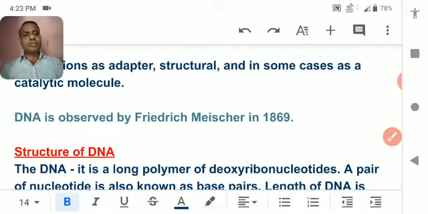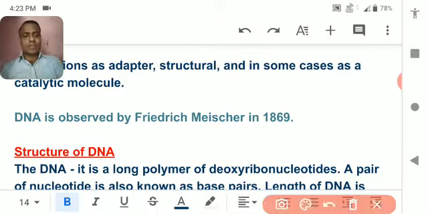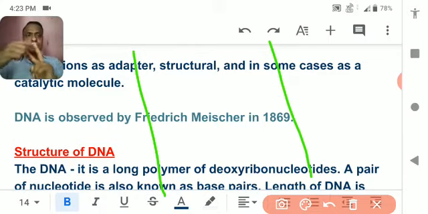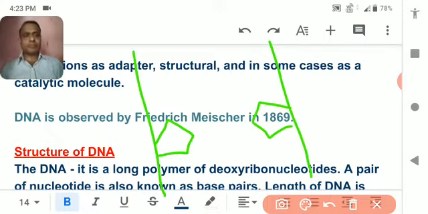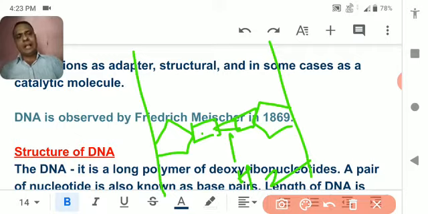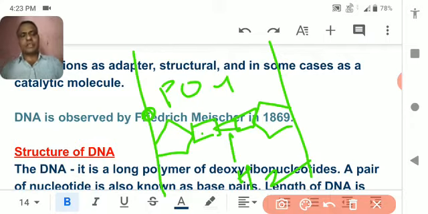So what is the actual structure of DNA? See, I am showing the two helices in an open structure. This is a pentose sugar and this one is also a pentose sugar. The pentose sugar gets attached to a nitrogen base, and this is the other nitrogen base. Both nitrogen bases are connected through a hydrogen bond. Here is a hydrogen bond, and here you will get the phosphate group, or you can say phosphoric acid.